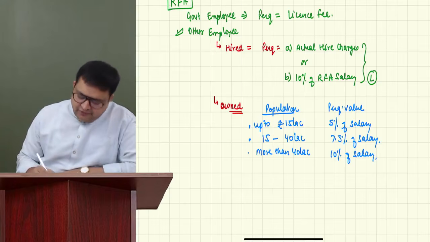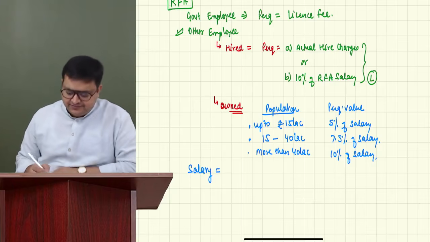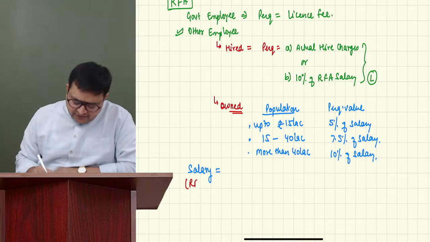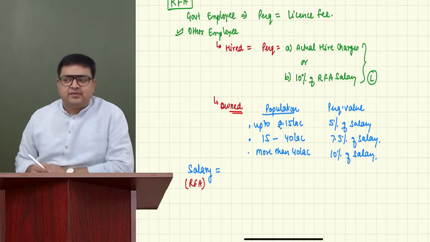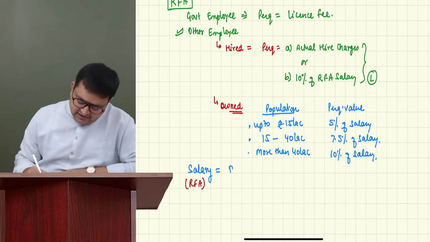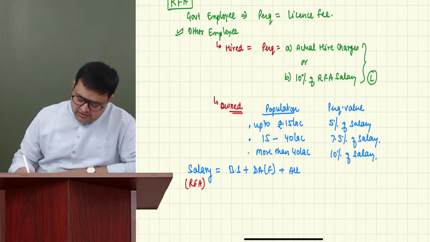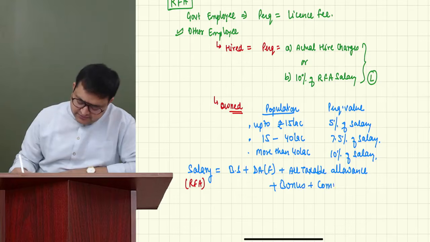Now, salary for the purpose of RFA. This is RFA salary. Salary here means basic salary plus DA forming part plus all taxable allowances plus all bonus or commission.